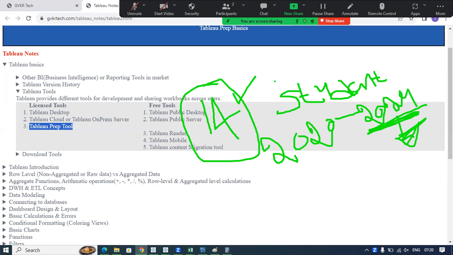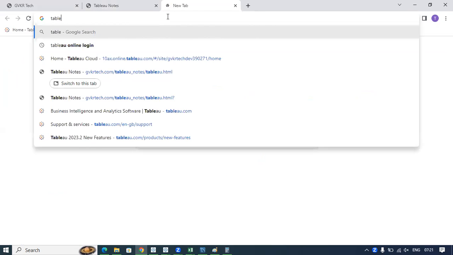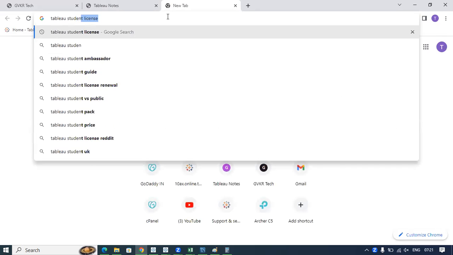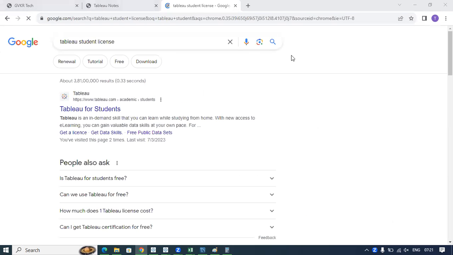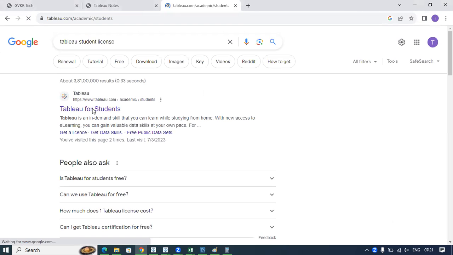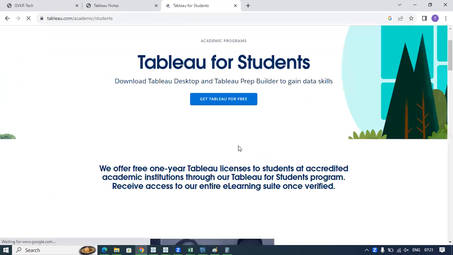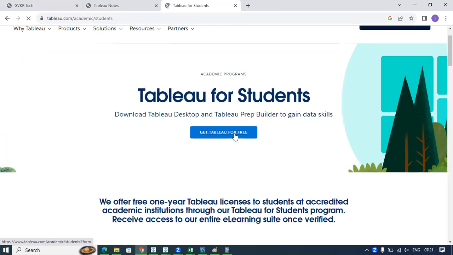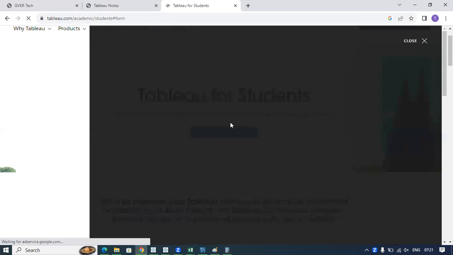Then you can take that ID card and go directly to Google and type Tableau student license. You can see Tableau for Students. You can go to this one and get Tableau for free, and you can just click on this link and provide the details.